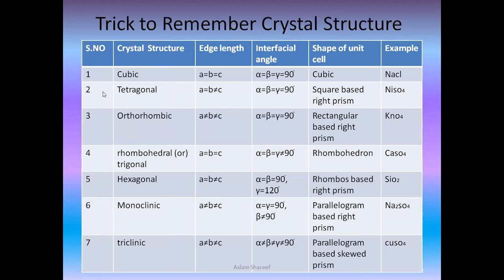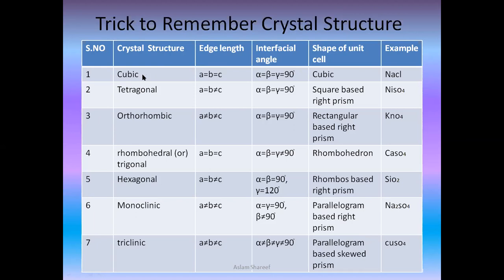First we are taking the serial number, the second will be the crystal structure, and the third will be the edge length, that is, when we take 3 coordinate axes along XYZ, we will call them along a, b, c. So the edge lengths will be taken as a, b, c, the interfacial angles we take as alpha, beta, gamma, and then we'll check the shape of the unit cell, because all these are part of the unit cell, and the relevant examples. So how are we going to remember?